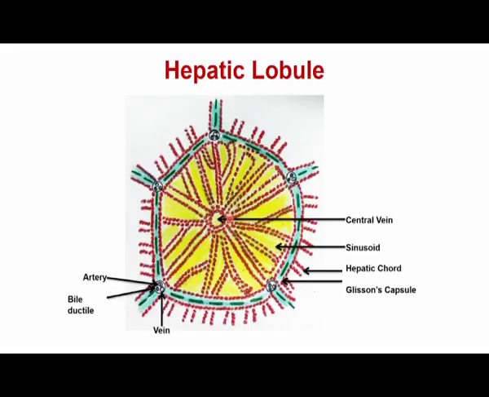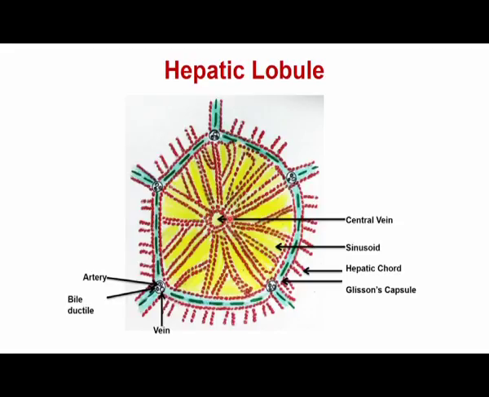These hepatic cords are made up of specialized cells called hepatocytes. So, actually the liver is made up of these cells which are known as hepatocytes.